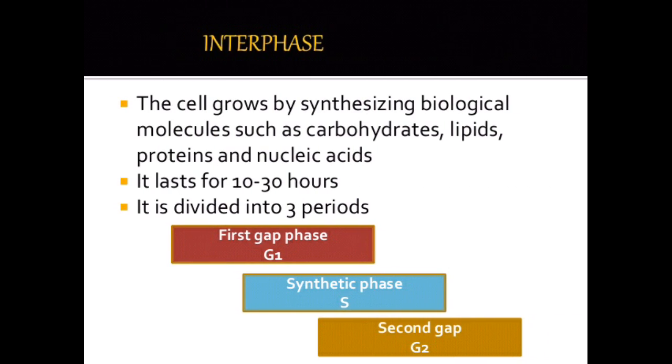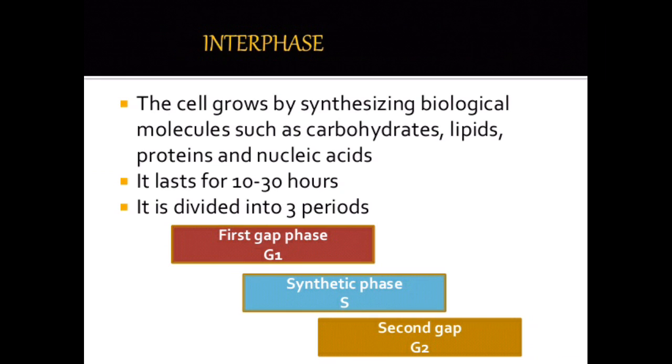Interphase. The cell grows by synthesizing biological molecules such as carbohydrates, lipids, proteins and nucleic acids. It lasts for 10 to 30 hours. It is divided into three periods. First is the G1 phase, that is the first gap phase. Second is the synthetic phase, S phase.